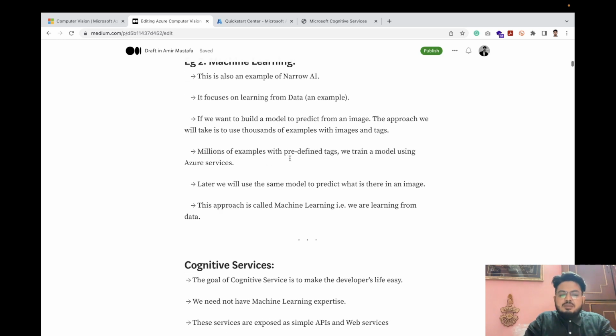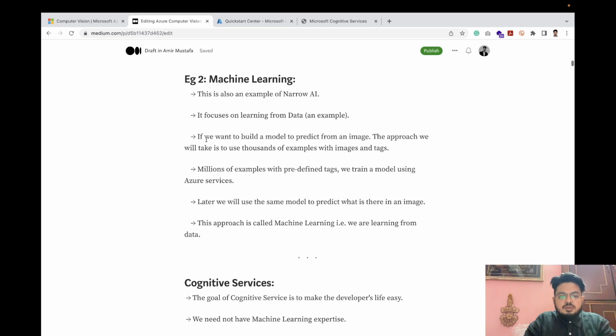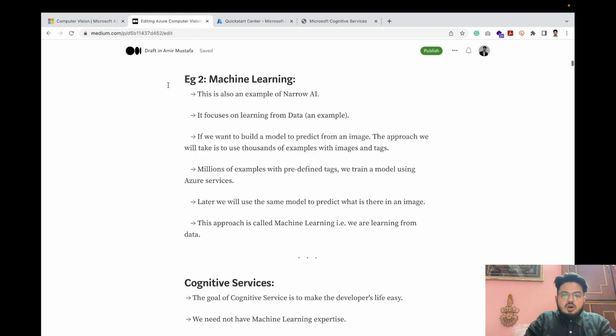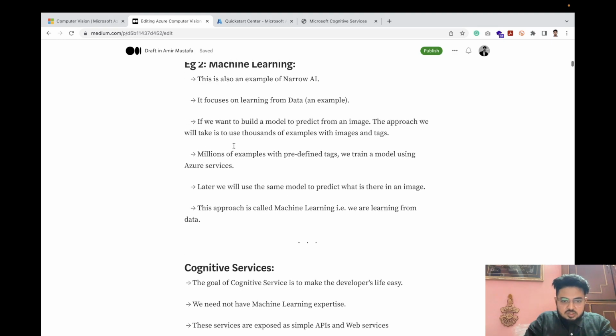There are millions of examples, let me read some of them. If you want to build a model to predict from an image. So in today's video, we will focus on one of the services, which will be the vision part. We will see how many more services there are, but today we will focus on the vision part: how a computer can understand from an image what type of image this is, or who is in an image, or what components are present in this image.